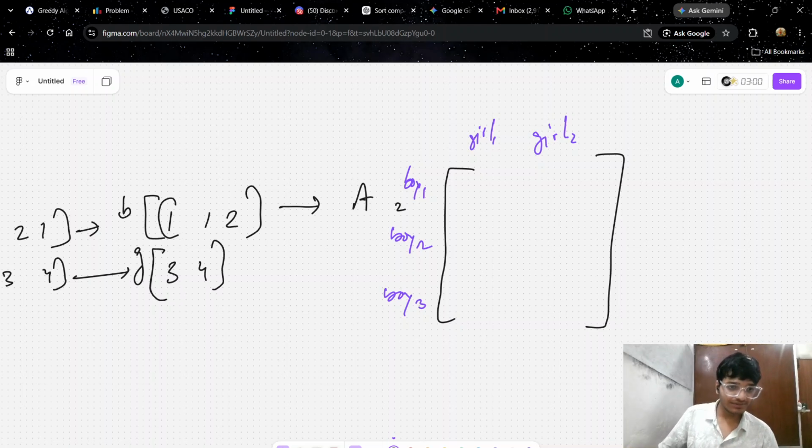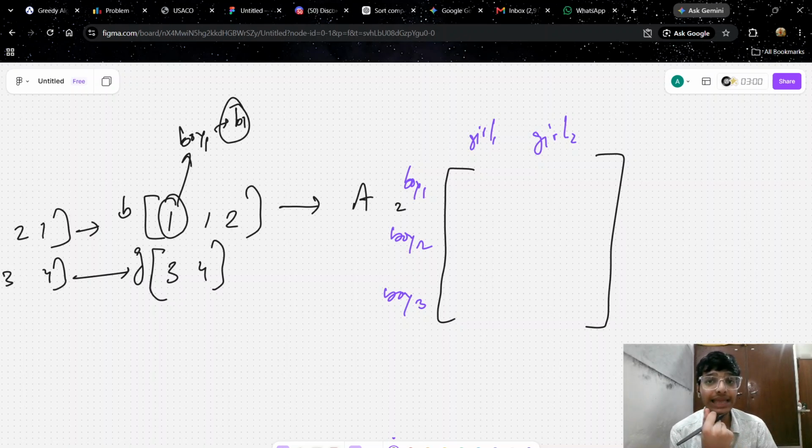What does this B1 mean? For boy 1, what does this B1 mean? It means the minimum he can give sweets to some girls. It may be possible that he gives one sweet to all of the girls, but he needs to give at least one sweet to a particular girl or some of the girls. So the minimum that boy one gives is one sweet, not lesser than that. We cannot minimize this; maybe the maximum is more, but not lesser than that. So we need to find out the minimum.